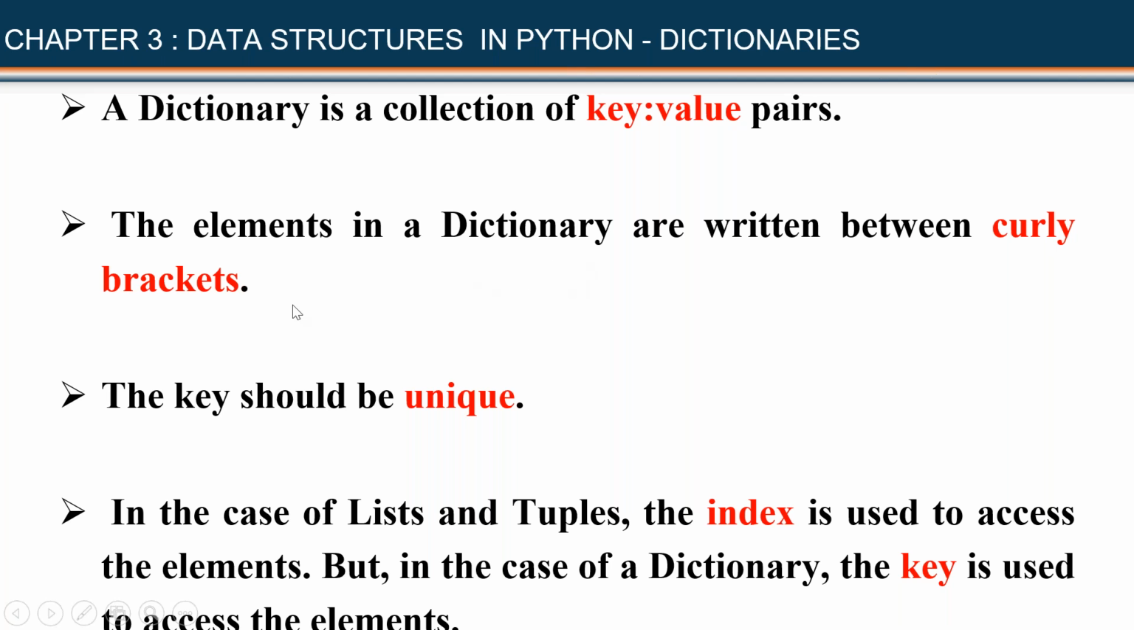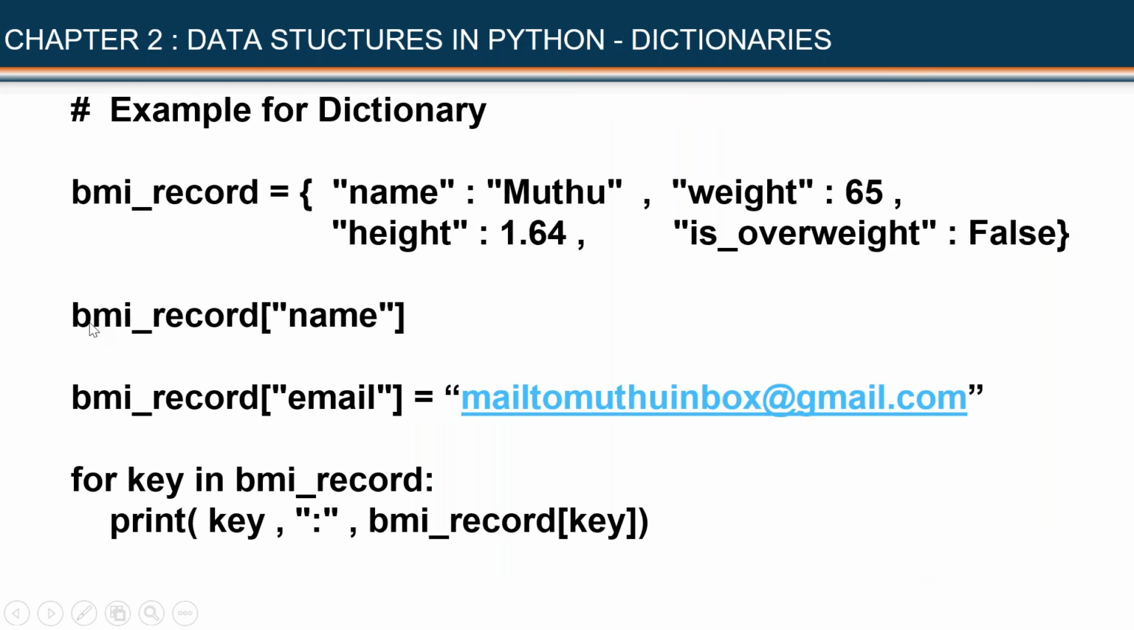You should start a dictionary with an opening curly bracket, and you should also indicate the end with another closing curly bracket. Every key should be unique, they say. In the case of list and tuples, we use an index to retrieve a value, but here we have to use a key to retrieve a value. Now, these things are not pretty clear at this stage, but when we look at the example, we will come back to this slide.